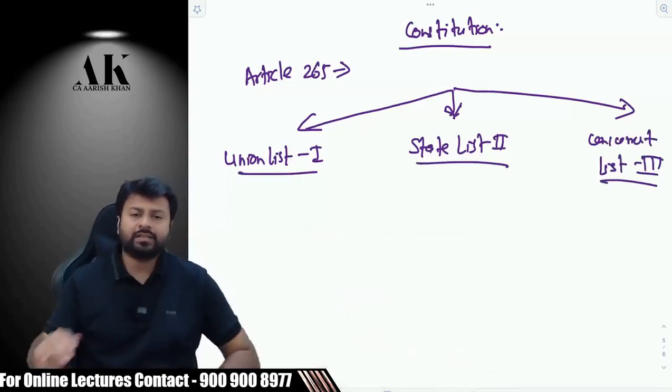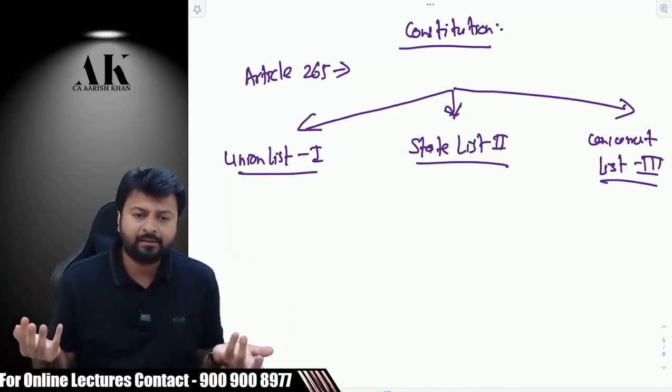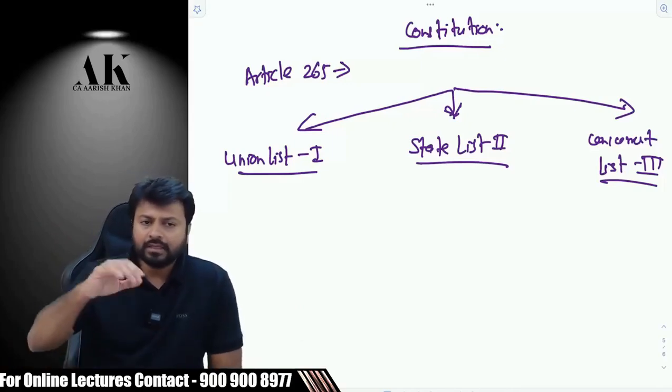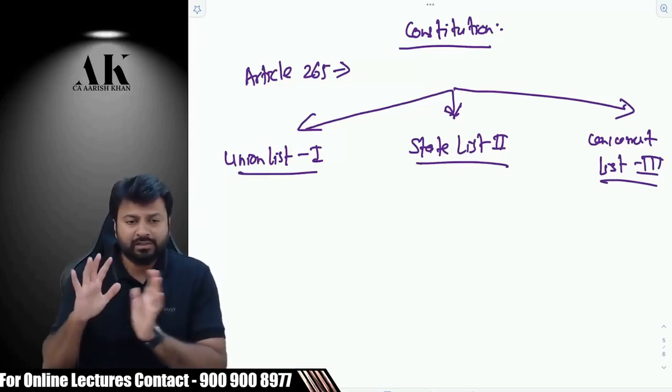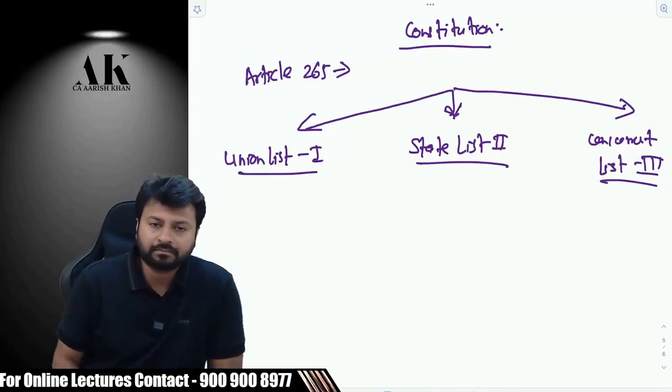Now listen carefully. What comes in the Union List? What do I mean by union? Union means the central government, right? State means the state government, and concurrent means the powers which are with both the state government and the union government. The power is shared by both of them.